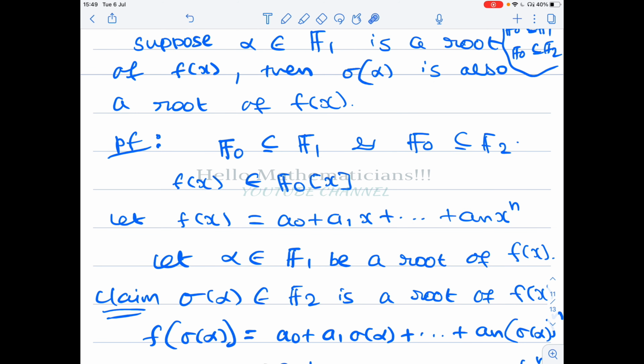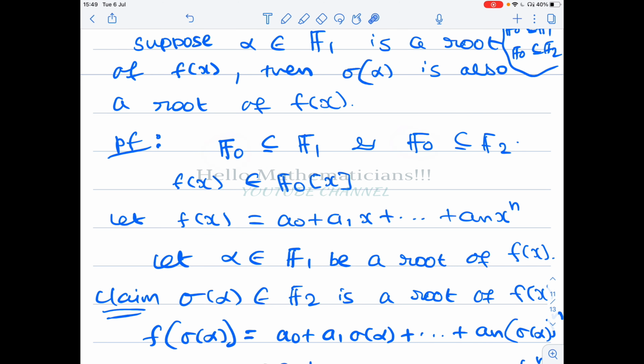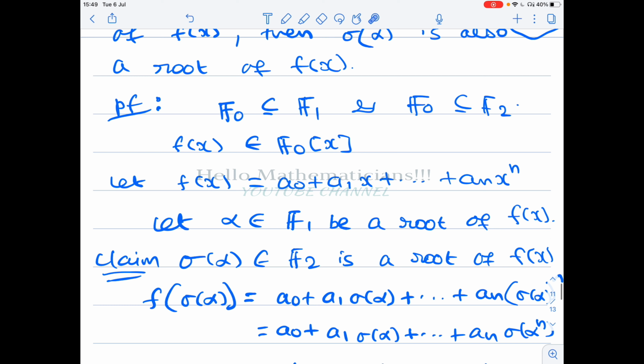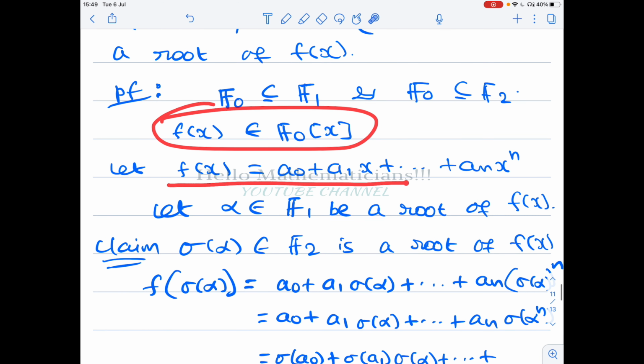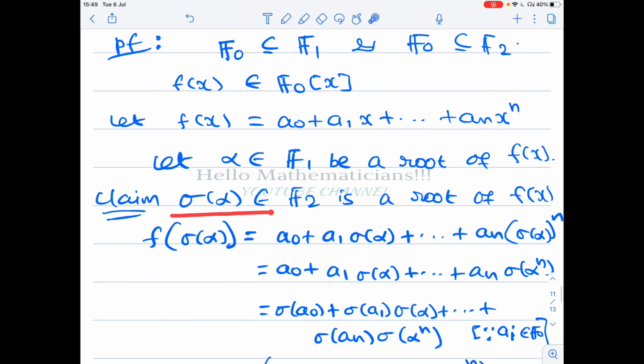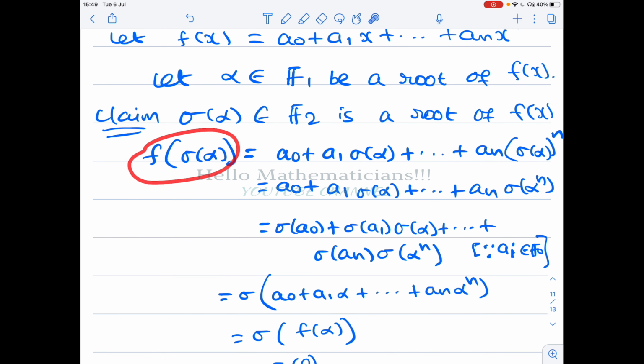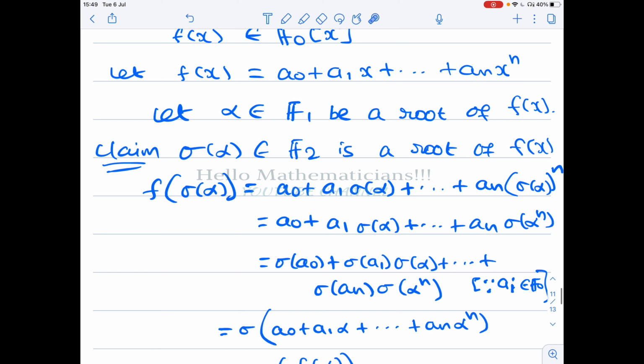So let's see why. We have F0 contained in F1, and F0 is contained in F2 because F0 is the prime subfield. Since F1 and F2 have the same characteristic, F0 will be a subset of both fields. Let f(x) belong to F0[x]. I take f(x) to be a0 + a1 x + etc. + an x^n. So let alpha belonging to F1 be a root of f(x). These are the assumptions given. We claim that sigma of alpha is also a root of the polynomial f(x), so we claim that f(sigma(alpha)) equals 0. So what is f(sigma(alpha))? Wherever you have x in f(x), you have to substitute sigma of alpha.